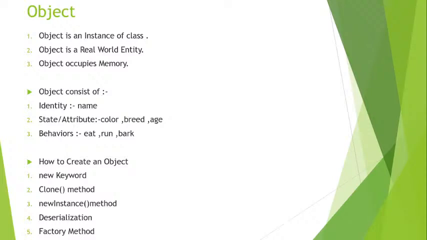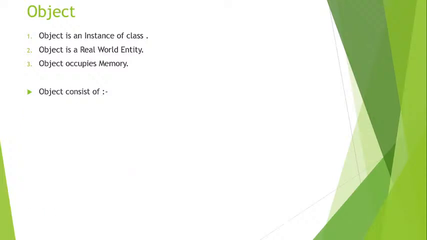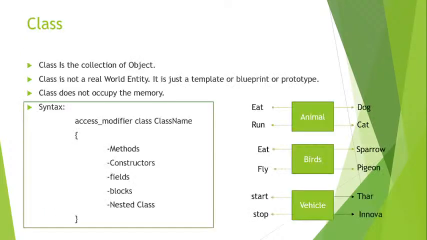Now we will take a programming example. Till now we know that a class is not a real world entity and will not occupy memory, while an object is a real world entity and occupies memory. A class is just a blueprint or template, but an object is an instance of the class. Inside the object we have a name, like an identity, state and attributes, like variables, and behavior. So we will try to create one example with the help of this diagram.